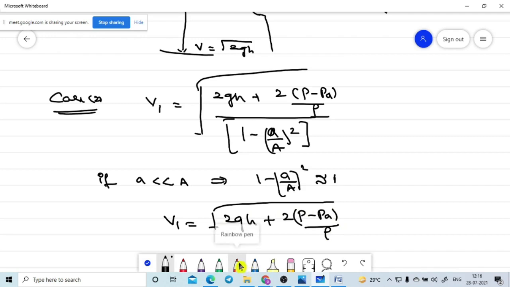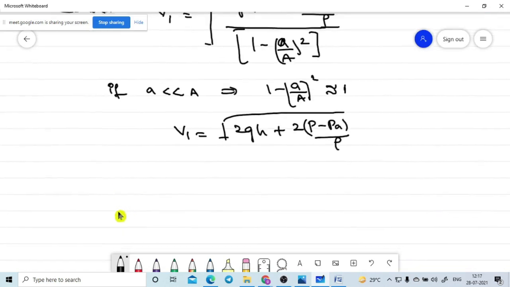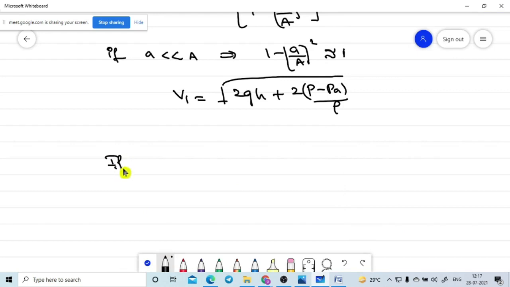Is it correct only? So then we are applying the special case here. If P is much greater than PA, where is the P? The container is closed. Then only the P will appear. The air in the free surface of the liquid will have the P value. Then P is much greater than PA.